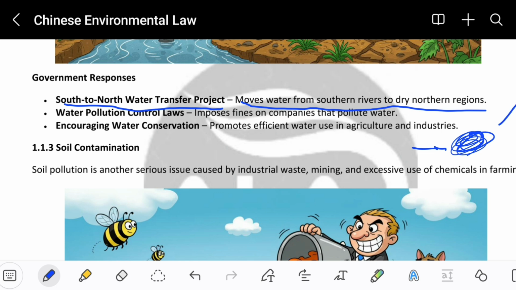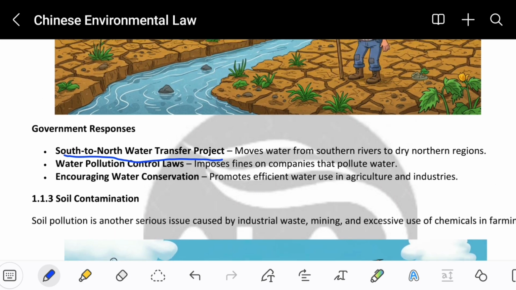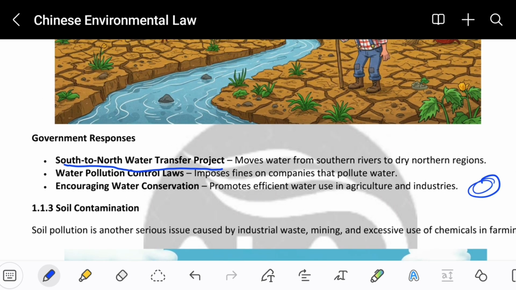Government will make methods to transfer good water availability to the other place of northern side. Impose fines to companies that pollute water. So basically the companies or industries that are producing harmful gases or harmful water should be banned by the government. The government should make penalties or laws that must contain the fine for companies and industries, because these companies and industries are basically polluting the water. So the government will take such steps.